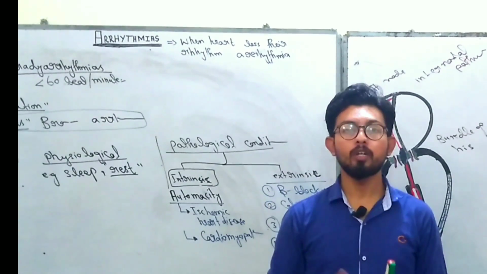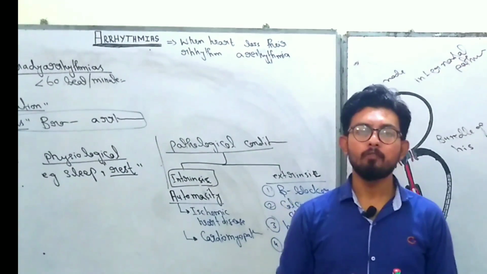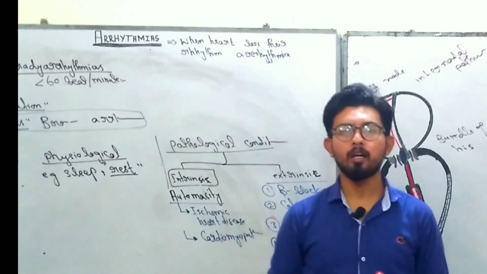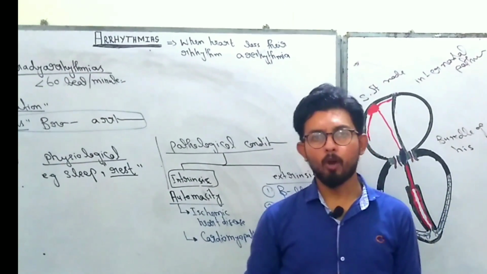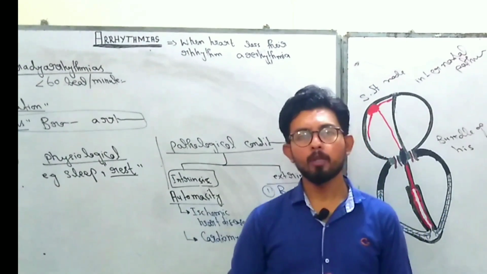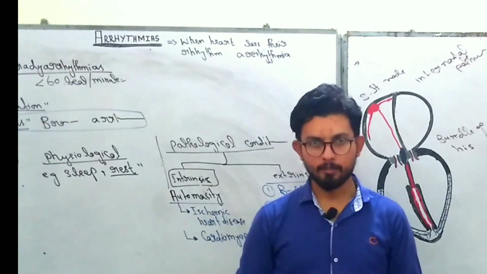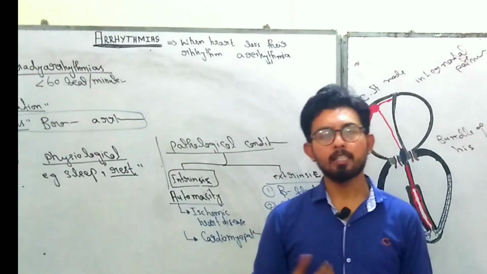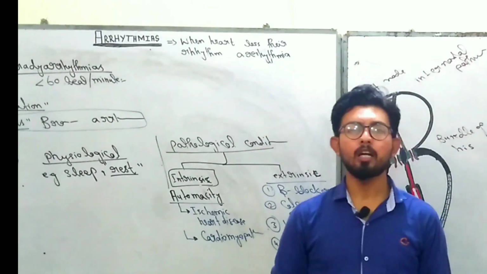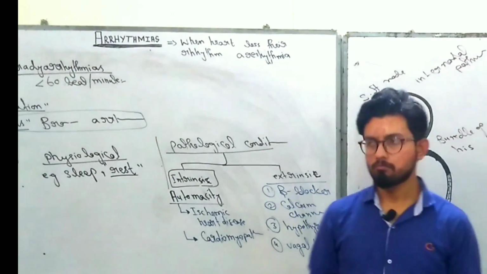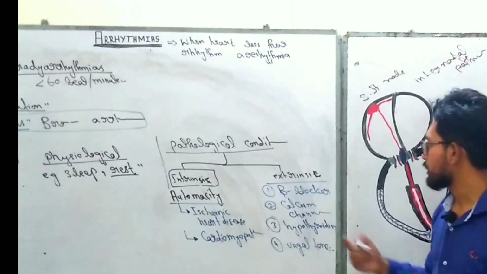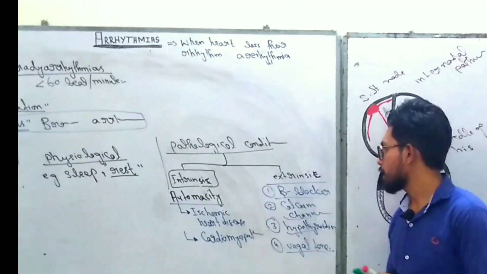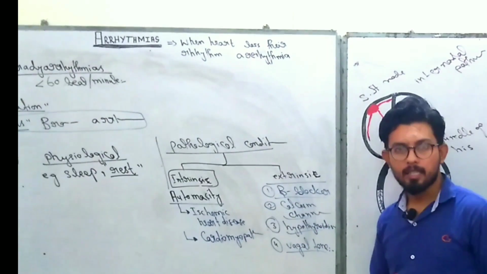Physiological, commonly when you are sleeping, and when you are in the rest condition. Second one is pathological. The mechanisms that lead to sinus bradyarrhythmia are further divided into intrinsic problems or extrinsic problems. The intrinsic problem is when the SA node loses its automaticity, right? The diseases that lead to this loss of automaticity are ischemic heart diseases and cardiomyopathies, right? And the extrinsic factors are beta blockers, calcium channel blockers, hypothyroidism, and increased vagal tone. These are some conditions that reduce the sinus activity, right?